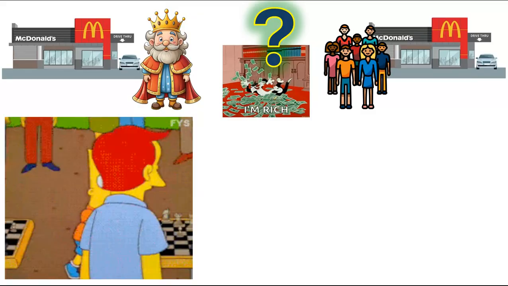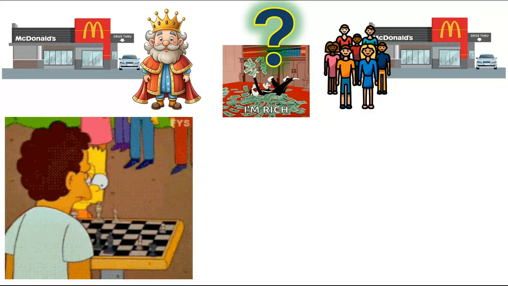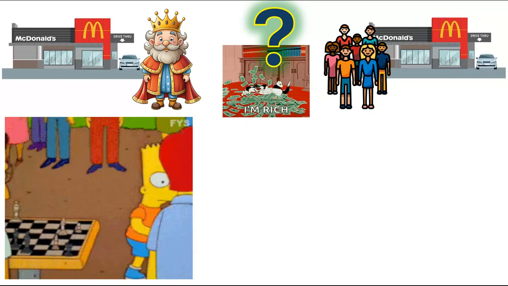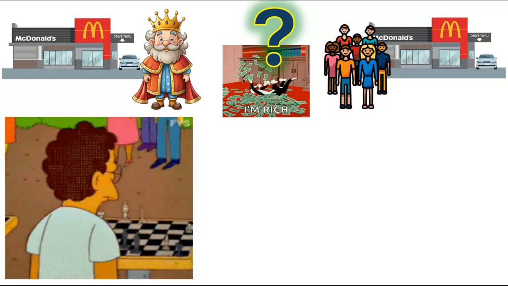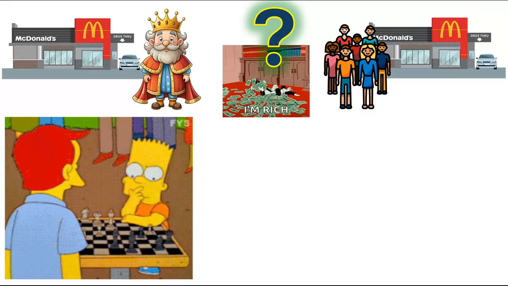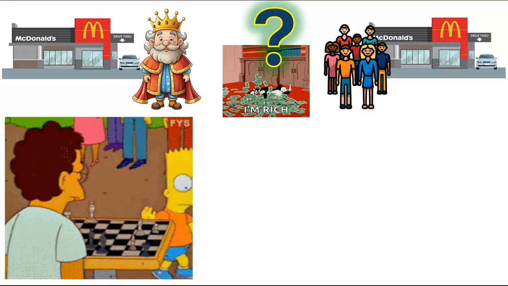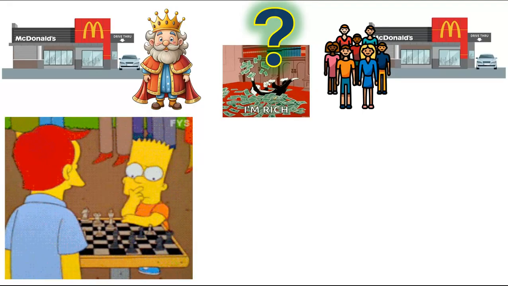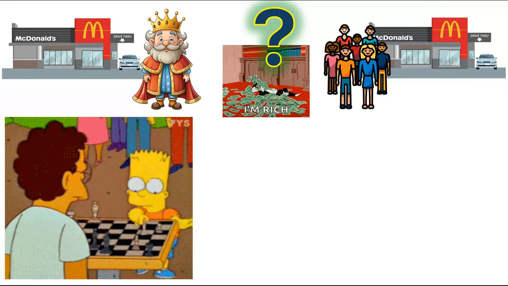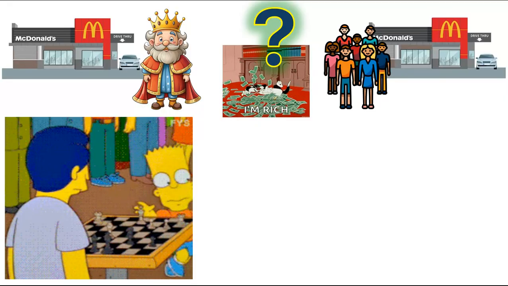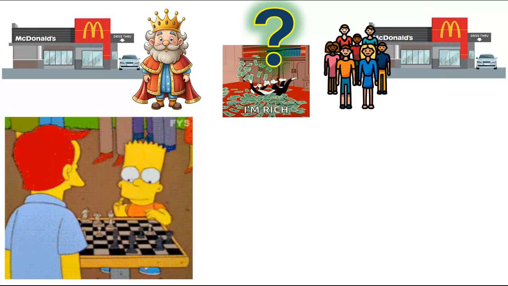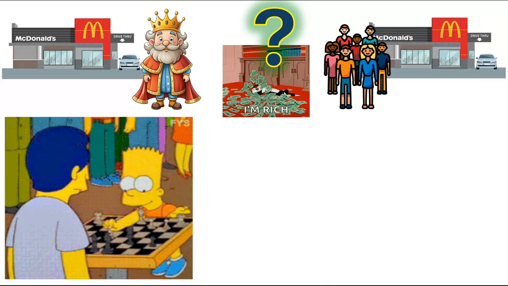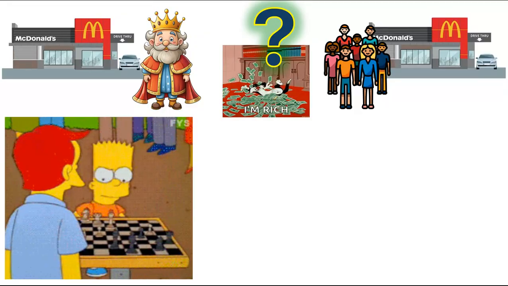Well, the king, the monarch, the guy that's been running the McDonald's for the last 20 years, he's been doing this for quite a while. You could argue he's probably an expert at running McDonald's. He knows all the ins and outs. He's dealt with thousands of employees. He's dealt with thousands of beef distributors. He knows how everything works in the fast food game. He's been there, he's done that. He knows what decisions to make, when to make them, and he can make them probably pretty rapidly because he's done it before. It's what he does. It's his living. It's his profession.